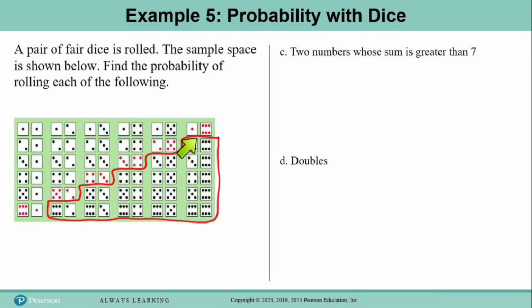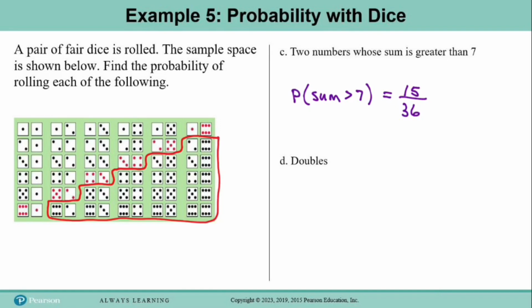And how many are there? Remember, we're counting pairs of dice here. So 1, 2, 3, 4, 5, 6, 7, 8, 9, 10, 11, 12, 13, 14, 15. So the probability of getting a pair of dice whose sum is greater than 7 would be 15 divided by 36.